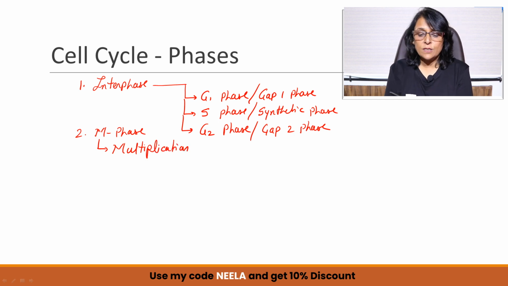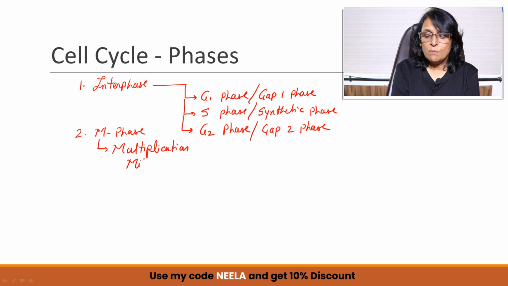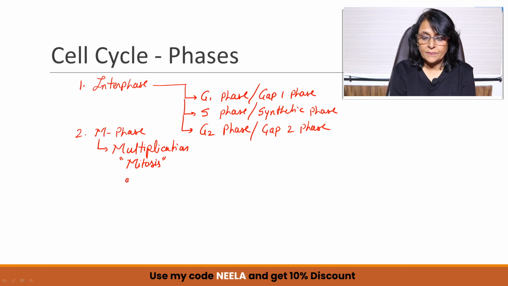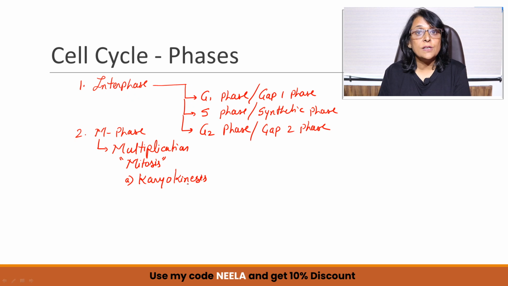And normally this multiplication is by mitosis, which is the most common type of division. In M phase, again, there are two subphases. One is karyokinesis. Karyon means nucleus and kinesis is division or splitting.